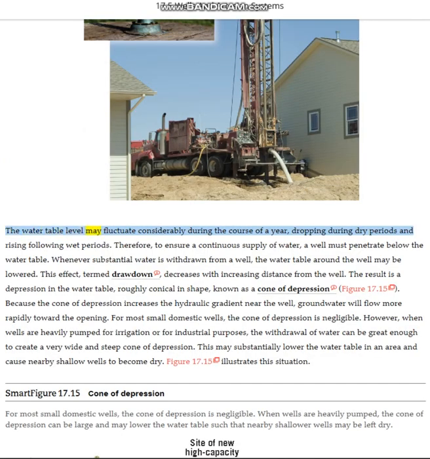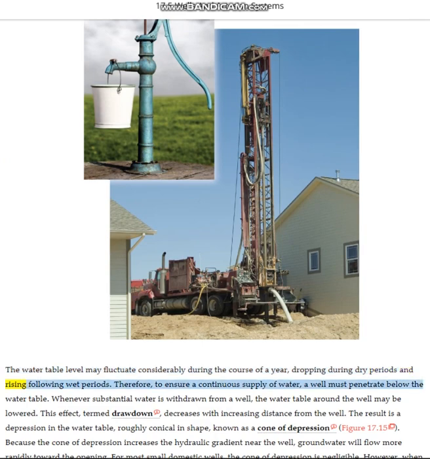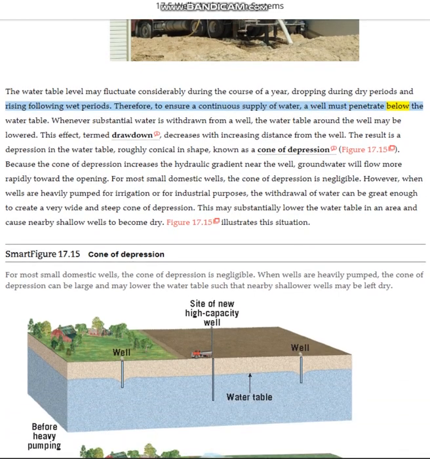The water table level may fluctuate considerably during the course of a year, dropping during dry periods and rising following wet periods. Therefore, to ensure a continuous supply of water, a well must penetrate below the water table. Whenever substantial water is withdrawn from a well, the water table around the well may be lowered. This effect, termed drawdown, decreases with increasing distance from the well.